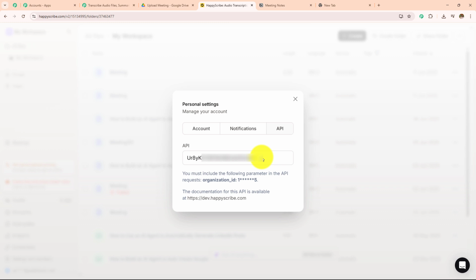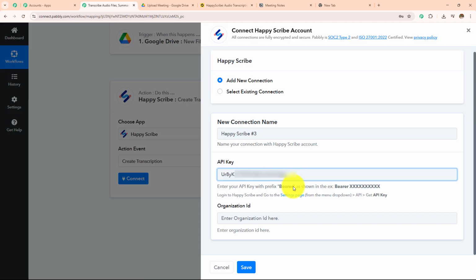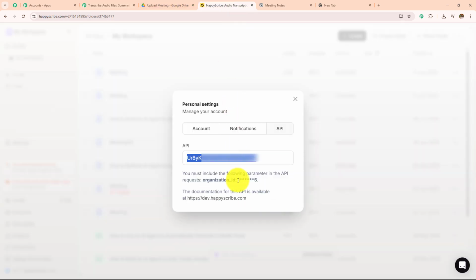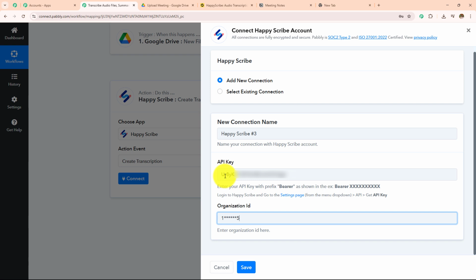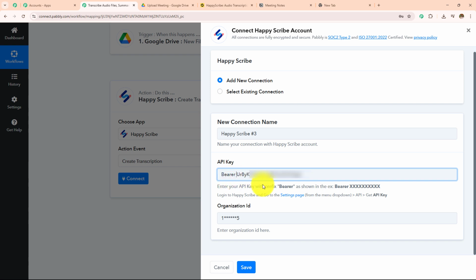So here I have this API key and the token. So first I'm going to copy this API key, and then I have to enter the organization ID which is given over here. This is the organization ID. So I'm going to paste it over here. Now over here you can see that we have to write bearer in front of this API key. So I'm going to copy and paste it over here in my API key. So here this is how we have to enter this.